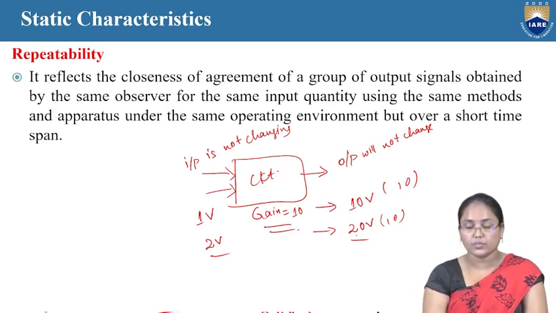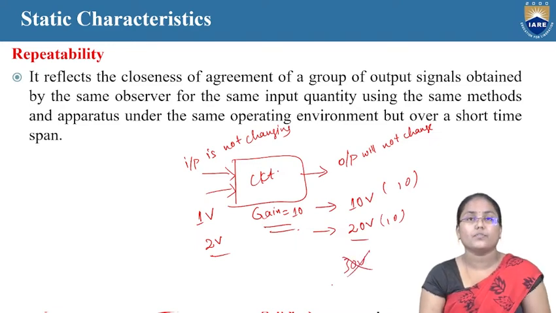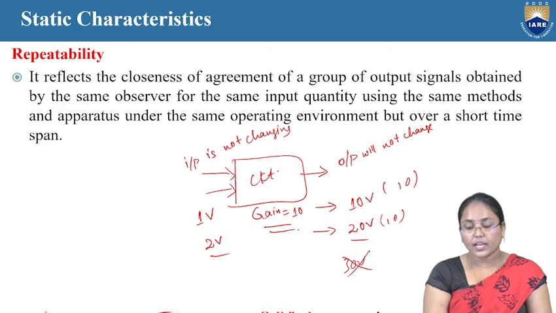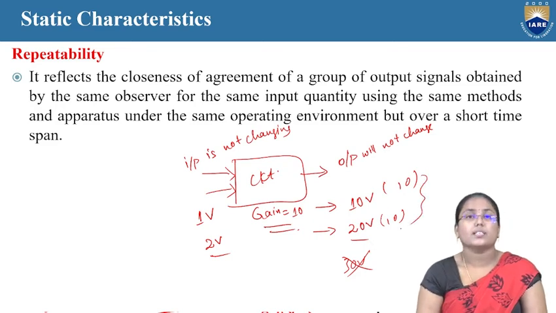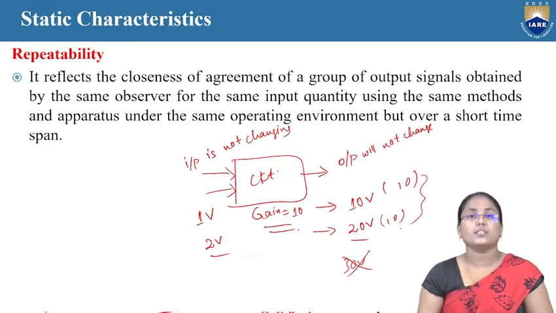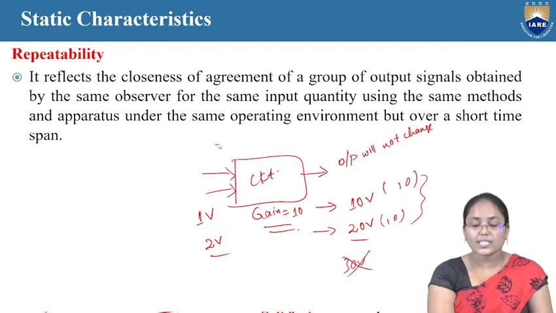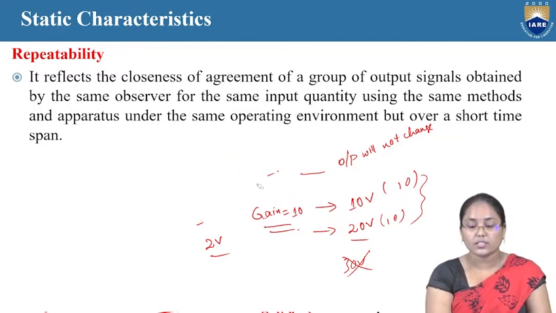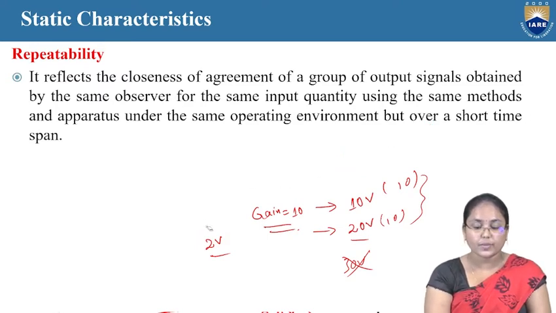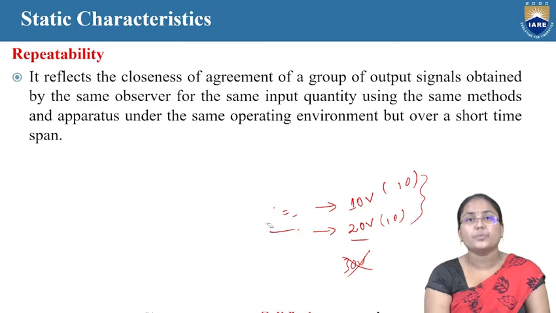So now instead of getting 20 volts, if you are getting 30 volts, then it is wrong. That is not the repeatability for us over there. So if we get this type of outputs, then I can say that my particular instrument has a repeatability capability. This is a desirable characteristic of an instrument which we want. That's why we have to look at whether the particular instrument is repeatable in nature or not.